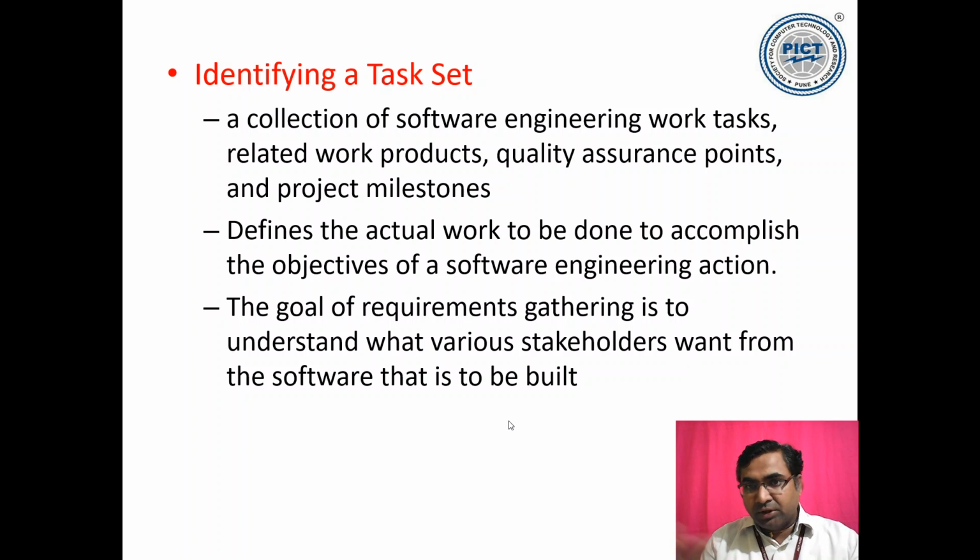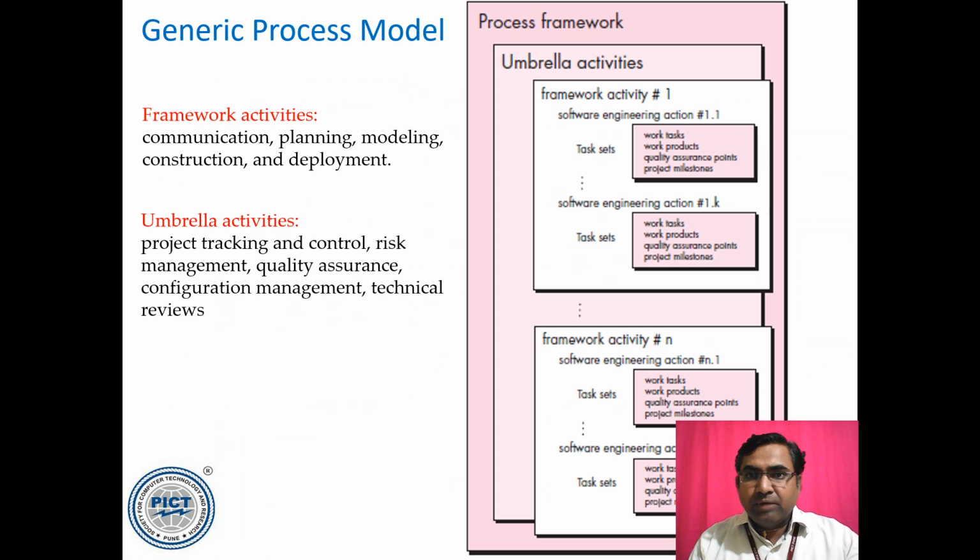That's why I mentioned in the slides, when we talked about this, that there is a framework activity, and in the task set we have work tasks, work products, quality assurance points, and project milestones for every task. So this has to be included.